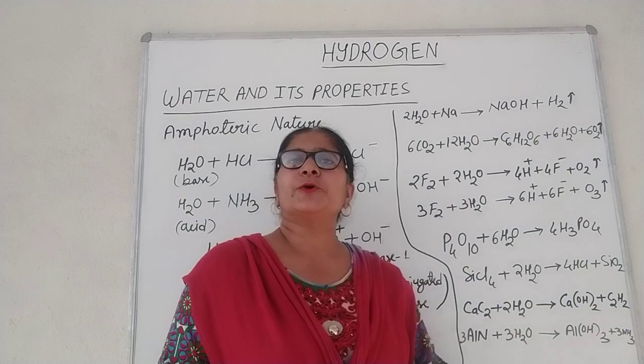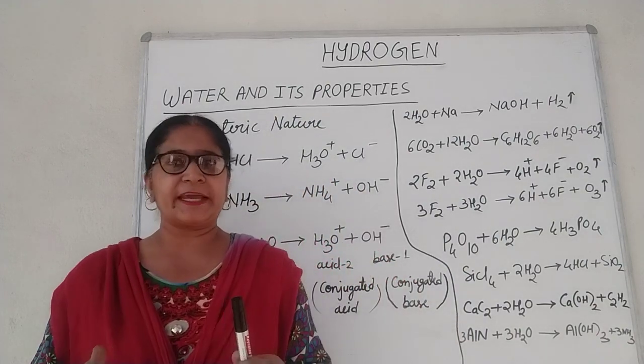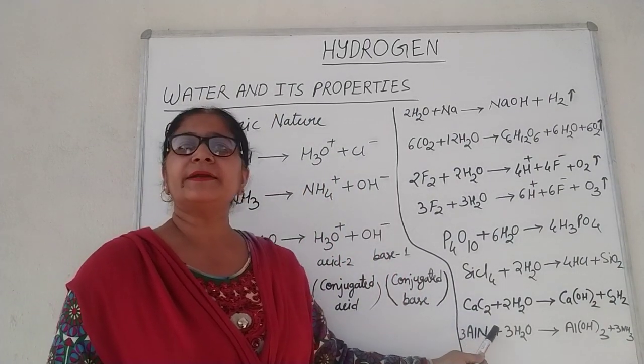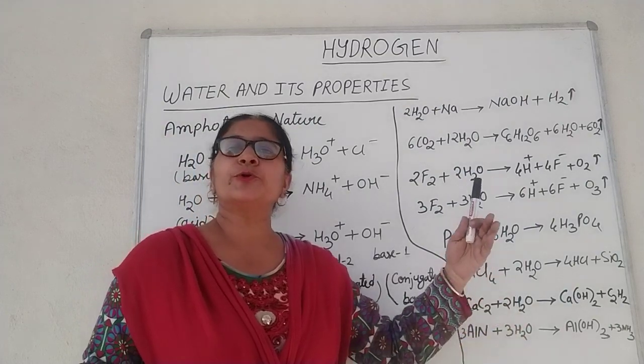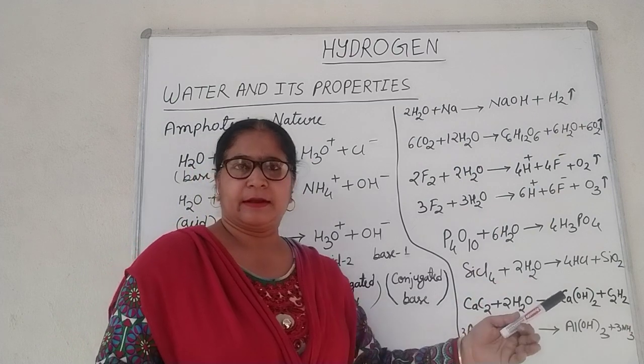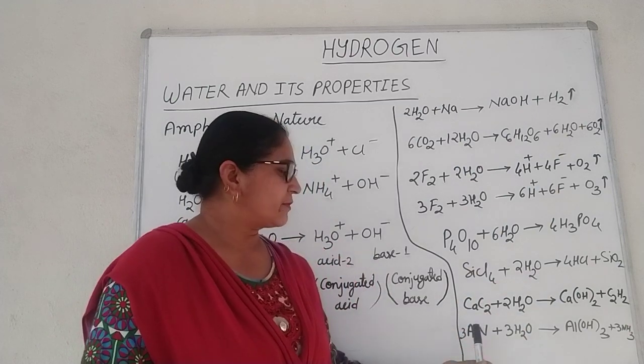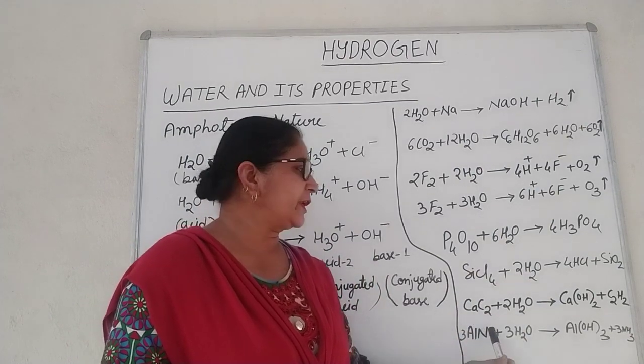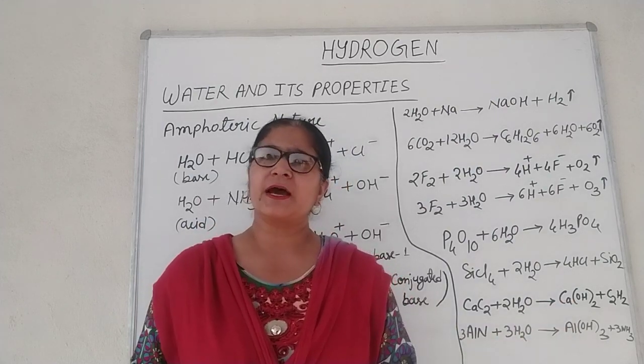Understood? So in the reactions, calcium carbide reacts with water to give calcium hydroxide and ethyne, and water reacts with aluminium nitride to give aluminium hydroxide and ammonia.